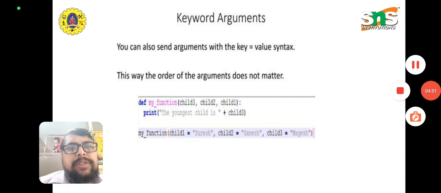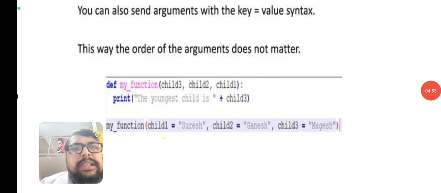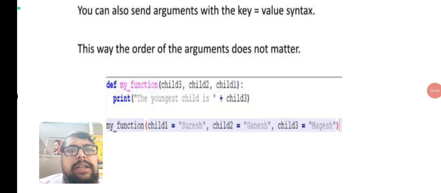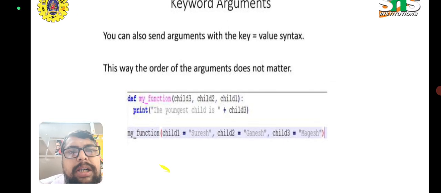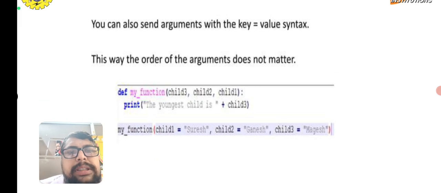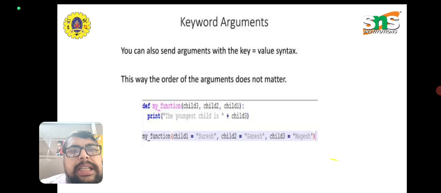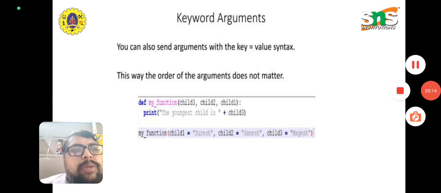In this program, we define my_function with arguments child 3, child 2, child 1, in that order, and print that the youngest child is child 3. When we call my_function, we pass the key values: child 1 equals Suresh, child 2 equals Ganesh, and child 3 equals Magesh.